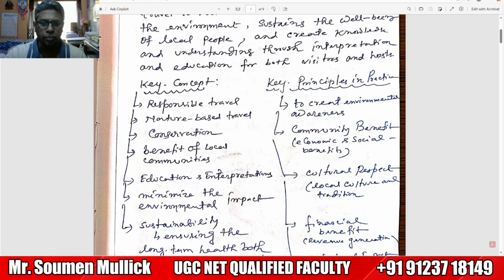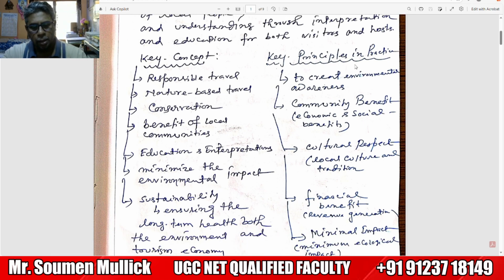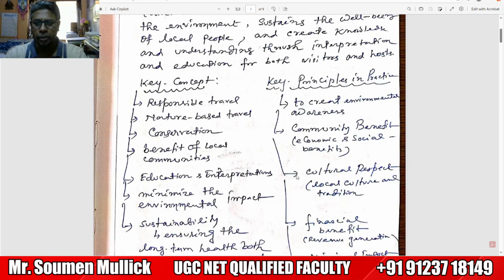What are the key concepts of ecotourism? It should be based on responsible travel. Number 2, nature-based travel. Number 3, an important aspect of this activity, ecotourism, should be conservation of natural resources. It should be based on benefit to the local communities, education and interpretation, and minimizing the environmental impact. If you go to any tourist destination, environmental impact will be created. Try to remember to minimize the negative impact. And sustainability means ensuring the long-term health of both the environment and the tourism economy.